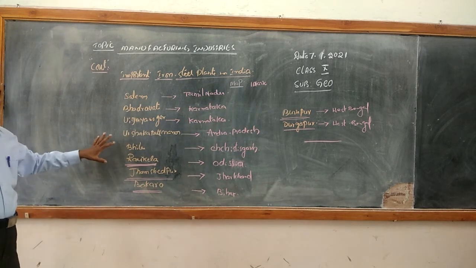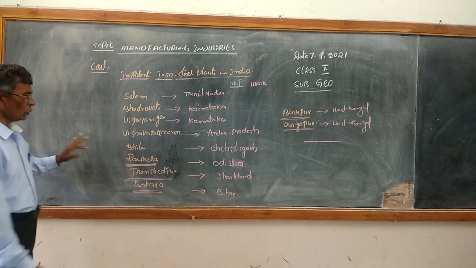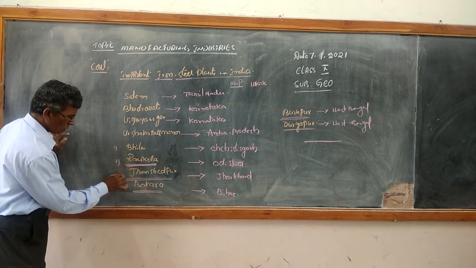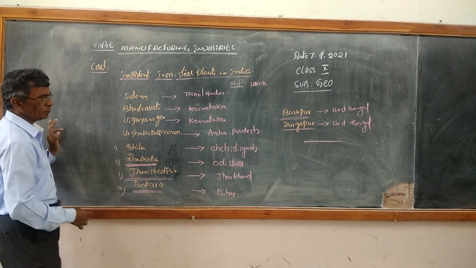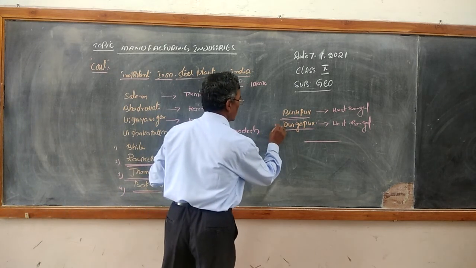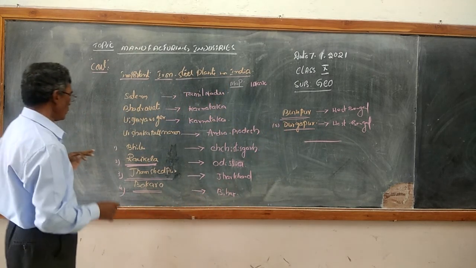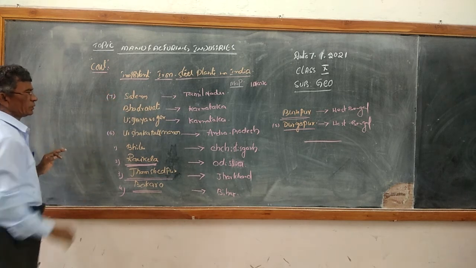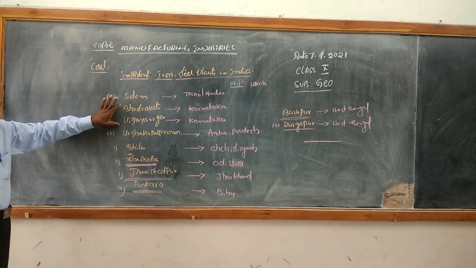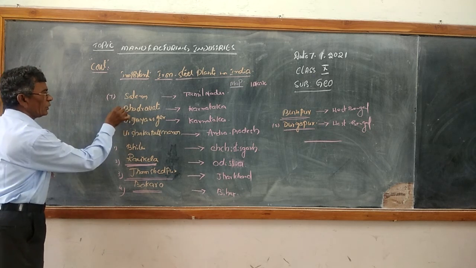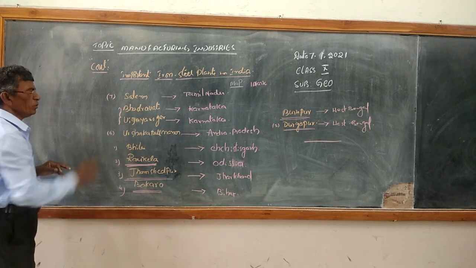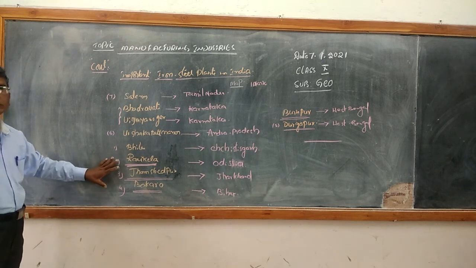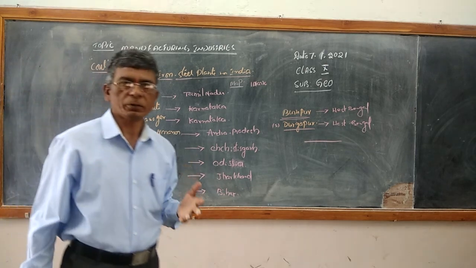From the examination point of view, they will mostly ask you about these: Bhilai, Rourkela, Jamshedpur, Bokaro, the fifth one is Durgapur, and the sixth one is Visakhapatnam. Sometimes they even ask you about Salem. The rest, Bhadravati and Vijayanagar, you know both are located in Karnataka. These are the ones asked most often in earlier question papers.